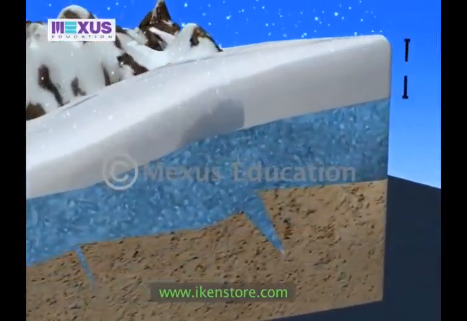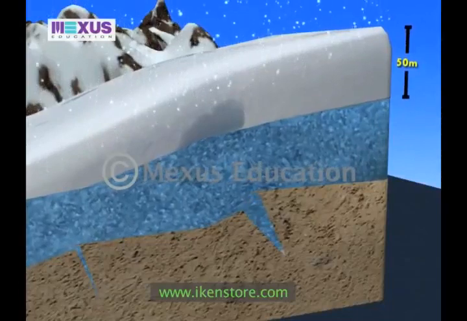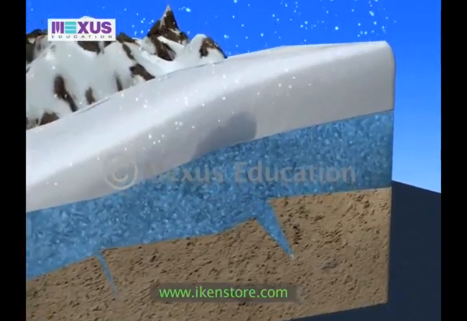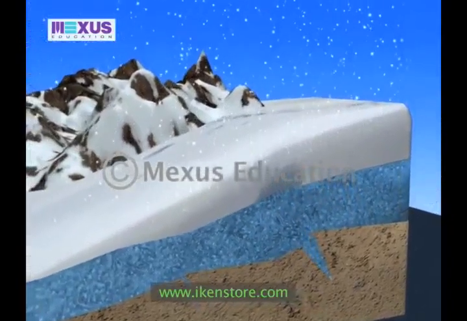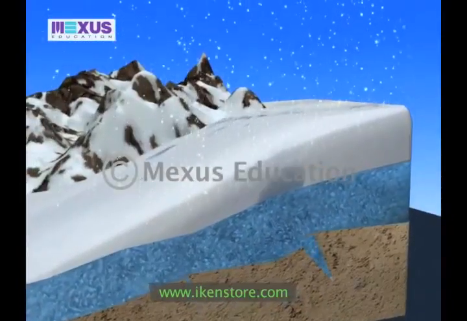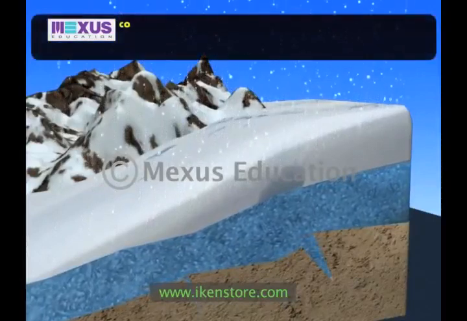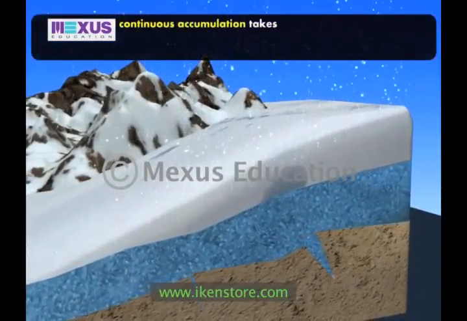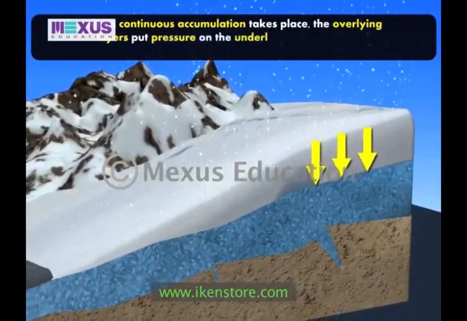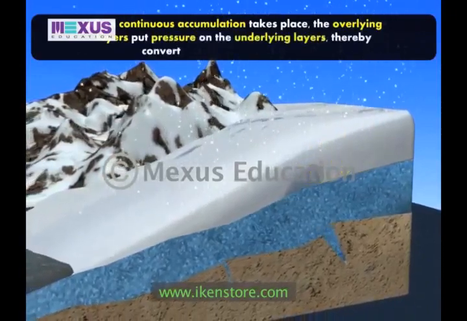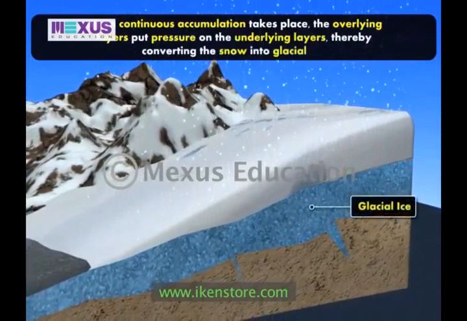When the ice layer is about 50 meters thick, firn fuses together and forms a mass of solid ice, which eventually forms what we know as a glacier. When continuous accumulation takes place, the overlying layers put pressure on the underlying layers, thereby converting the snow into glacial ice.